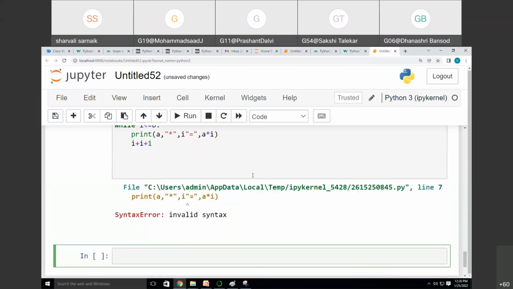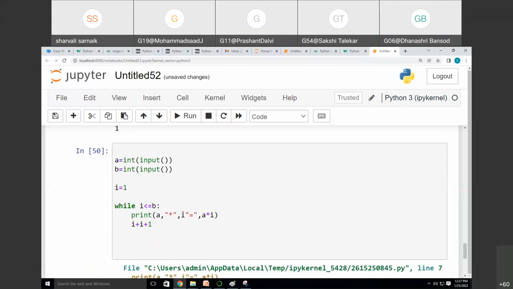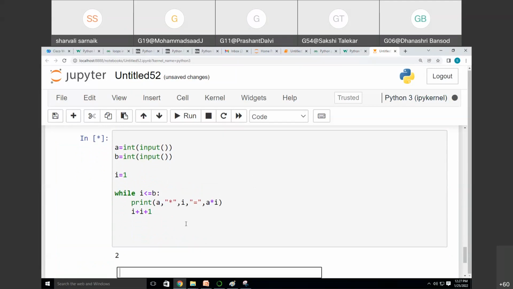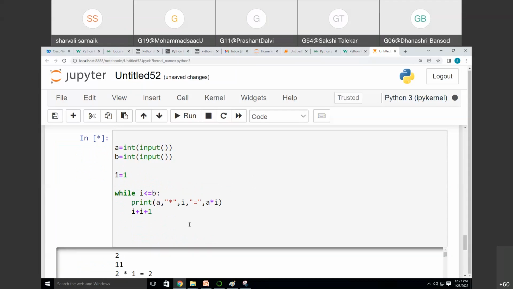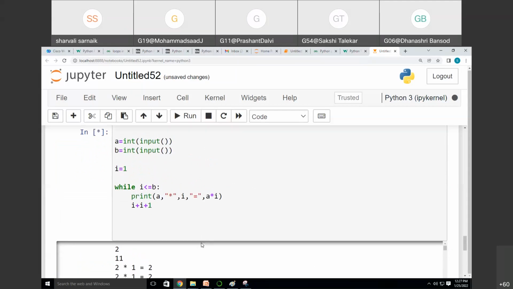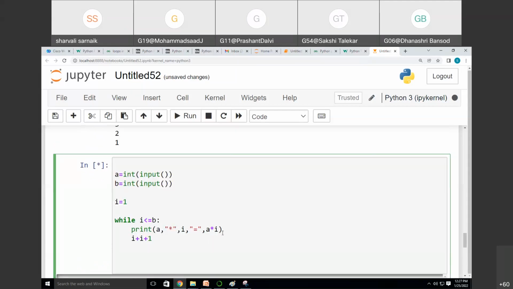So whenever I run the code, see, it is asking to enter a. So I want to find out the table of number 2 till 11. Just a minute, it is 2 into i, sorry, 2 into i.